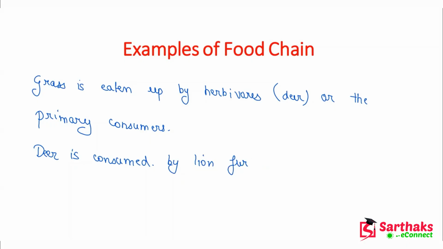Deer is consumed by a lion. And the lion here is the carnivore.